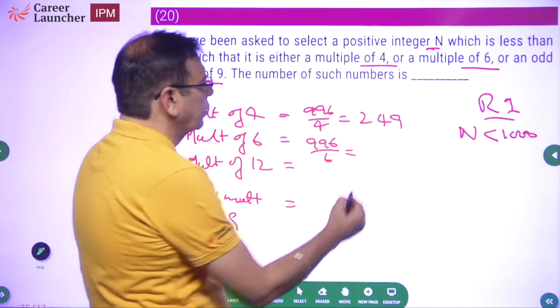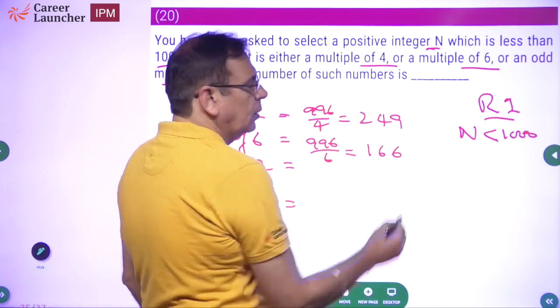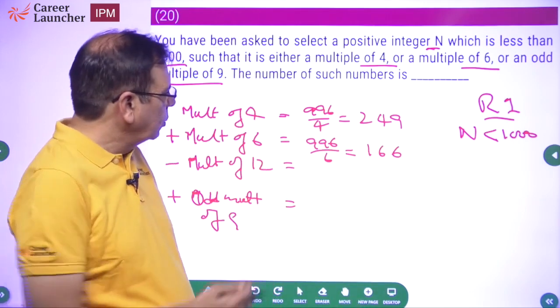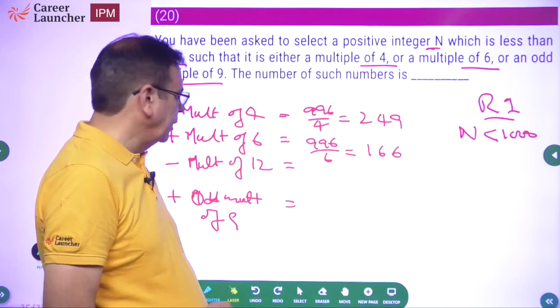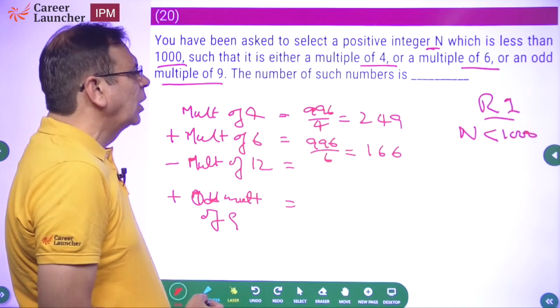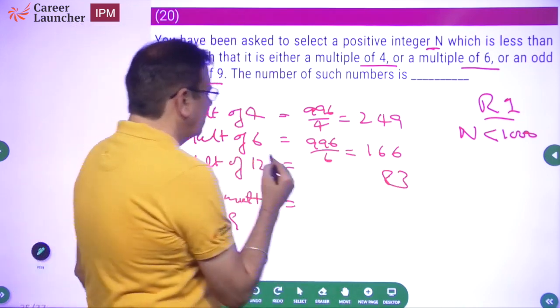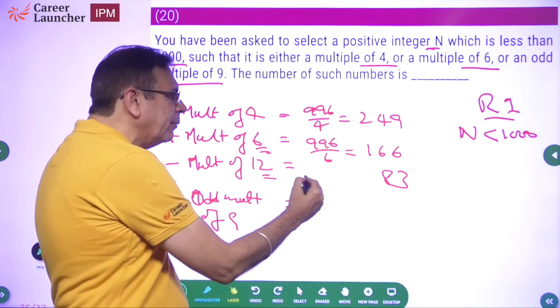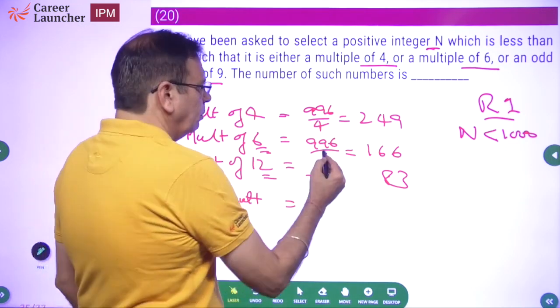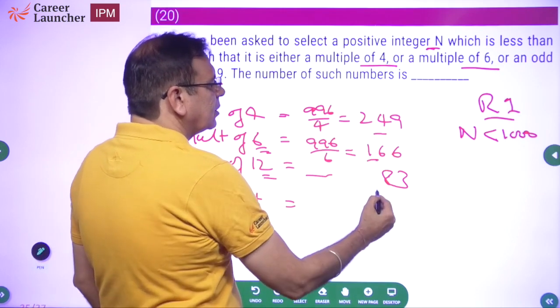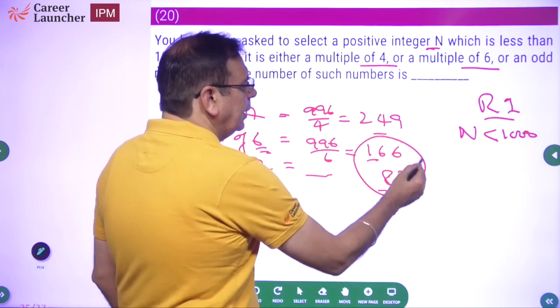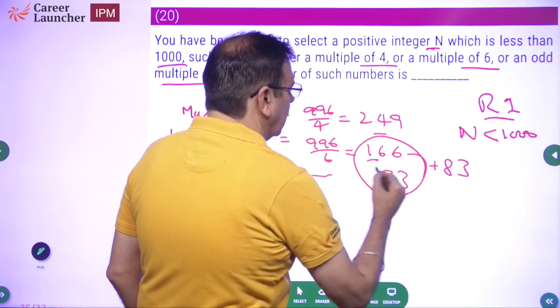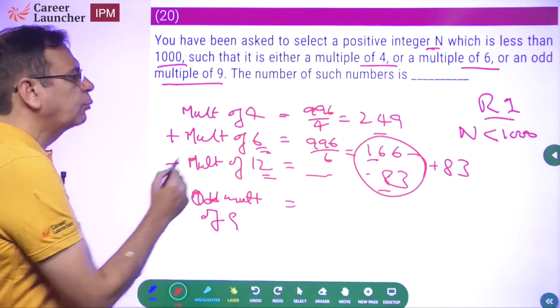166. 16 into 6 is 960. So another 36. So 6 6 are 36. Okay. How many multiples of 12? 83 यार. जितने 6 के मल्टीपल होंगे 12 के तो उसके आधे ही होंगे. तो why am I even going to calculate this? So 249 plus 166 minus 83. What does this mean? Plus 83. Okay, because we had to subtract.